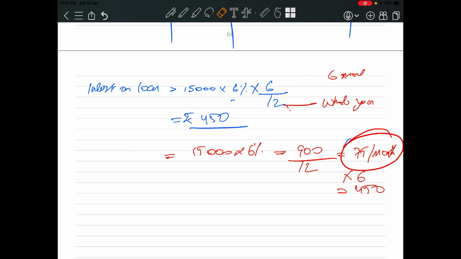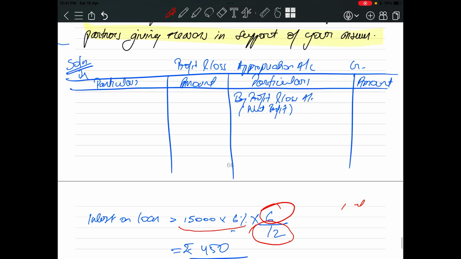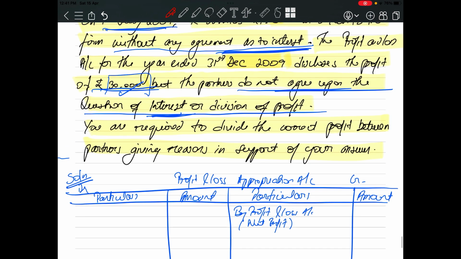So see, this is what we have done here. This is for the whole year, and if I divide by 12, I'll get the interest amount for 1 month, and if I multiply by 6, I'll get the amount for 6 months. So the interest amount is 450 rupees.